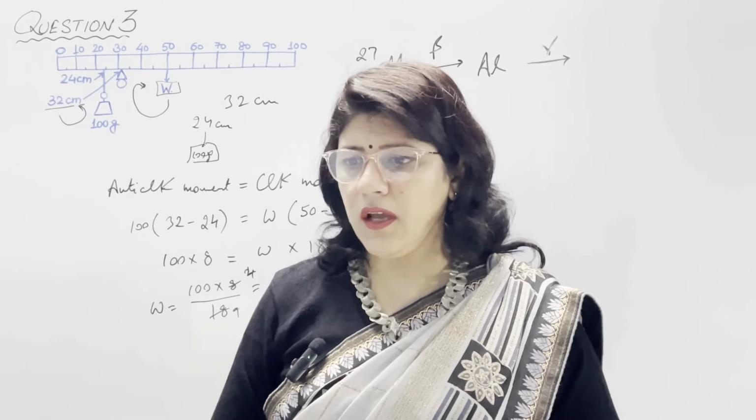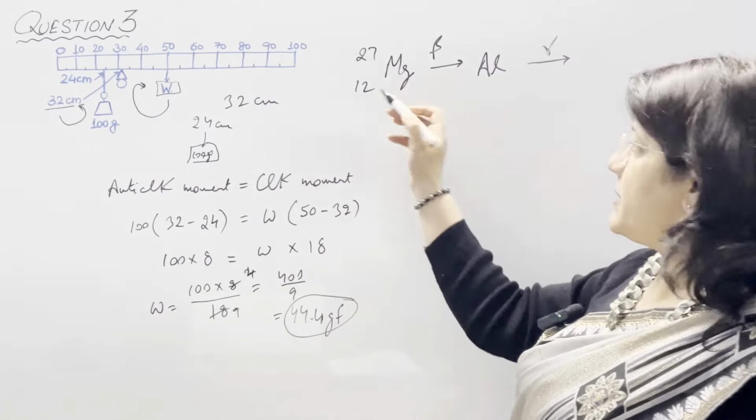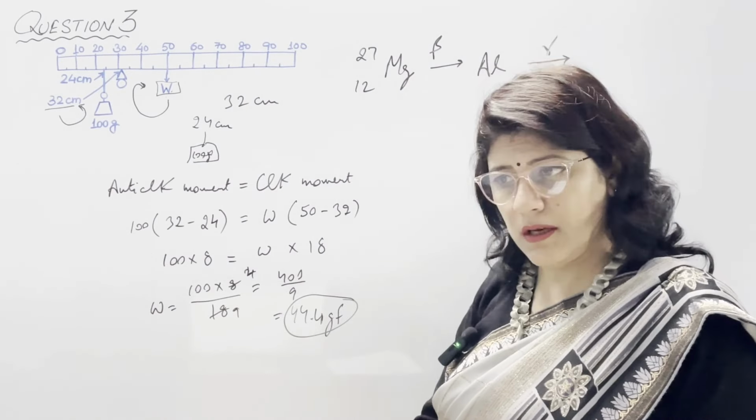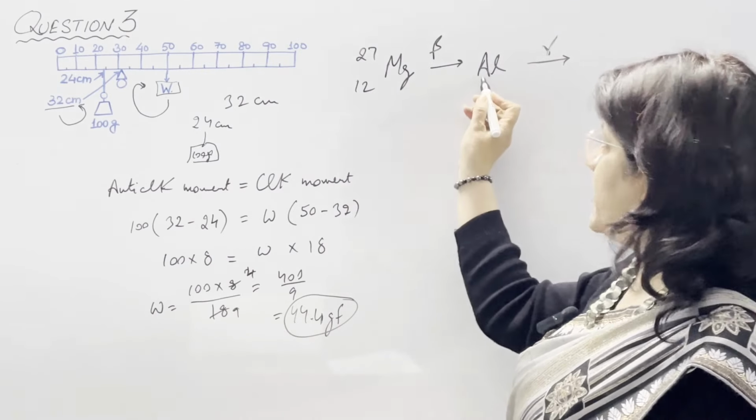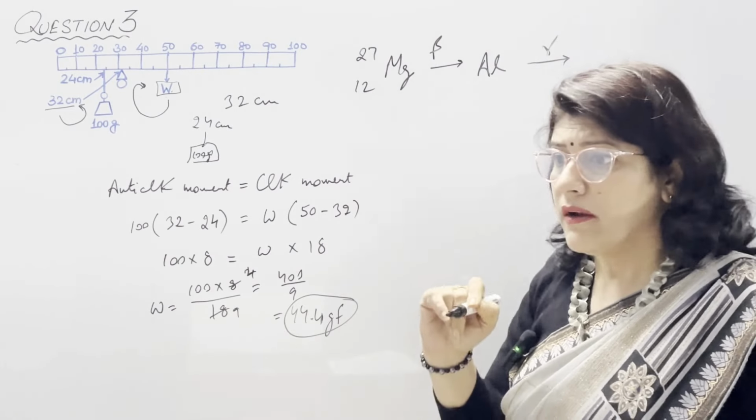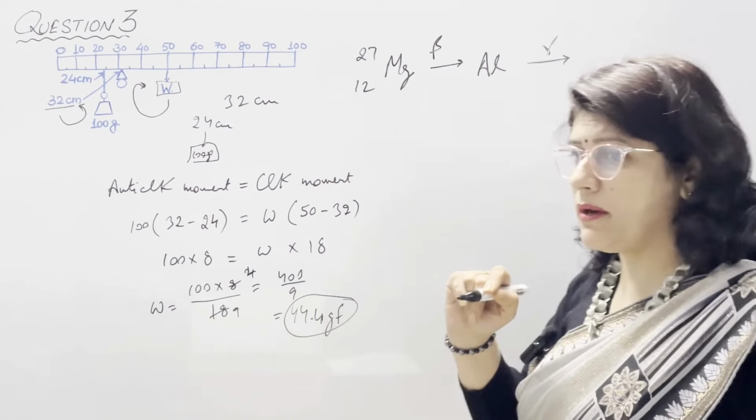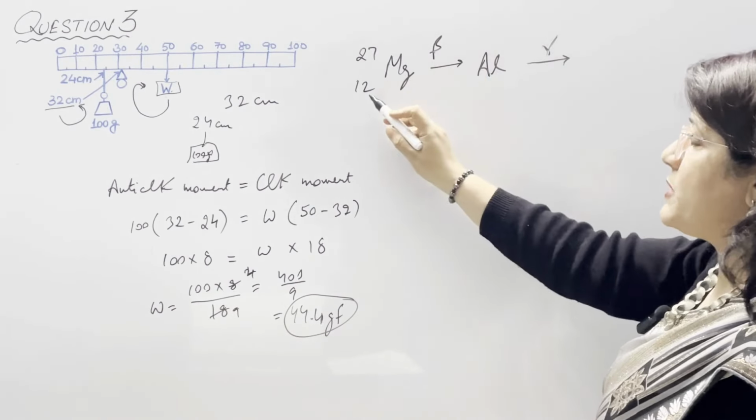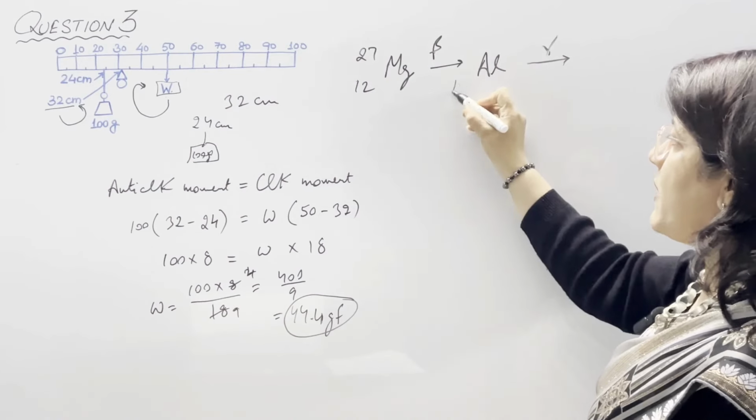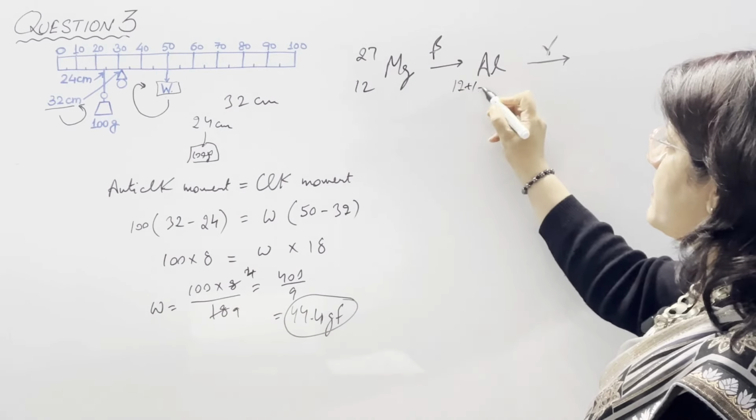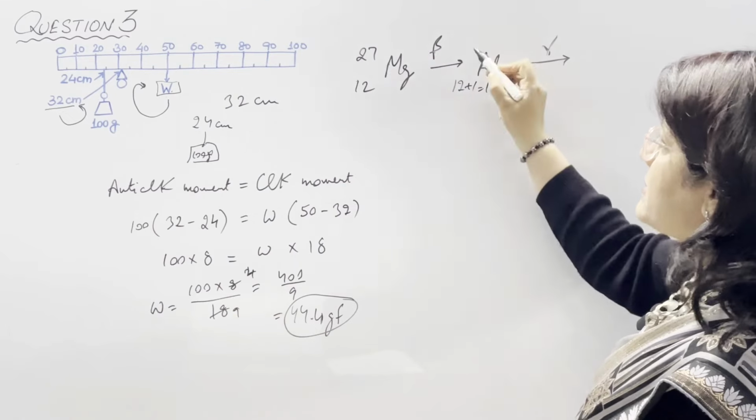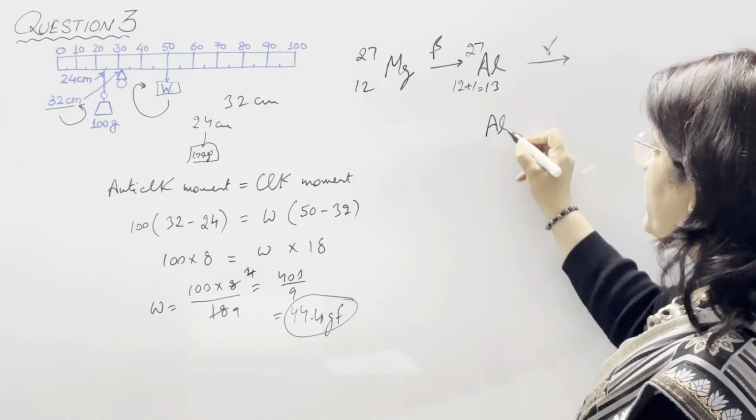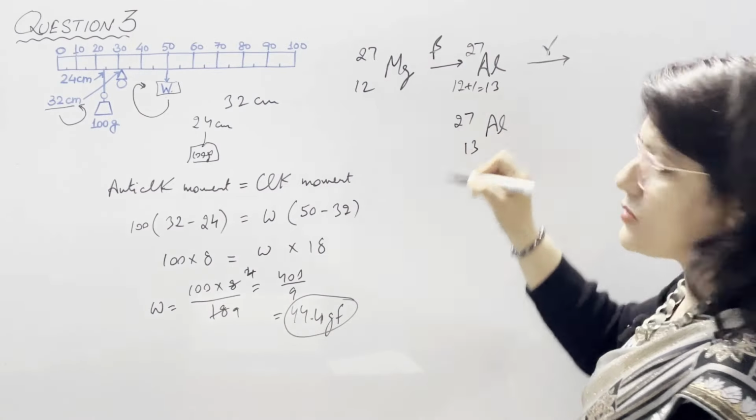In part number 3, magnesium, whose atomic number is given as 12 and mass number is 27, emits a beta particle and is transformed into aluminium. Write the mass number and atomic number of aluminium. With the beta emission, what will happen to the atomic number? Atomic number increases by 1. So 12 plus 1 becomes 13, and mass number remains the same, which is 27. So aluminium atomic number is 13 and mass number is 27.